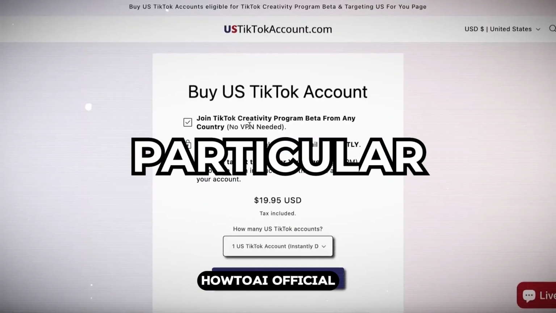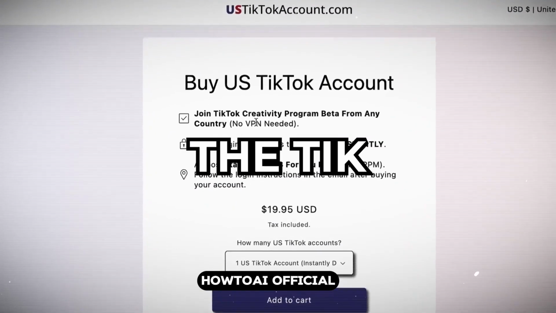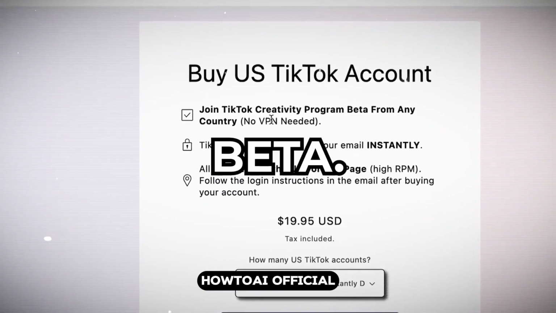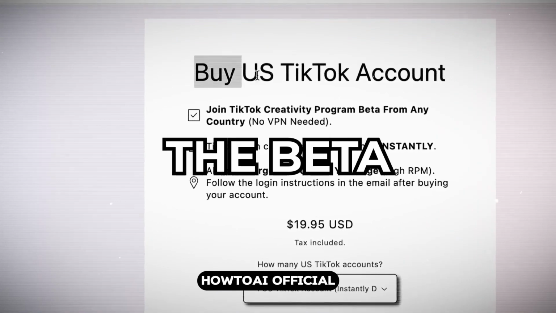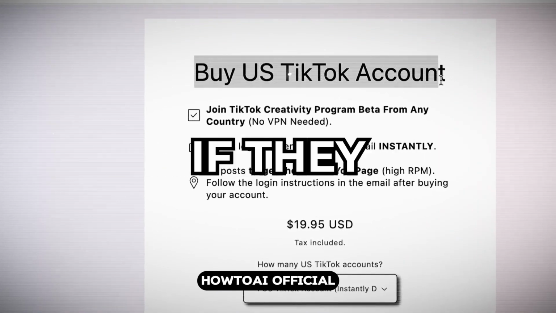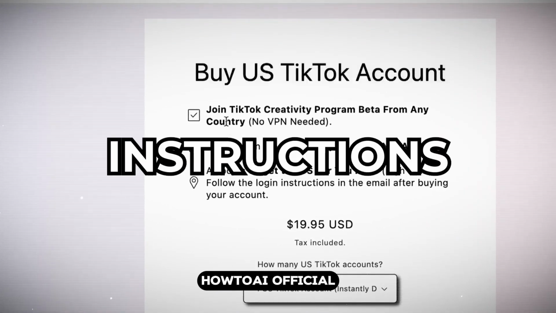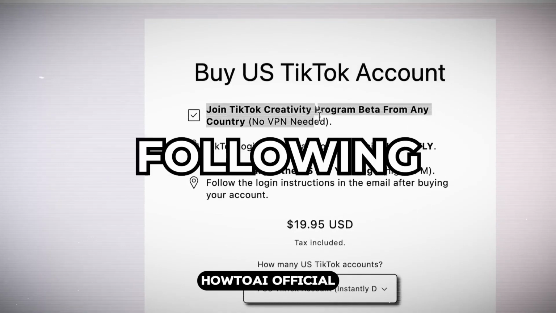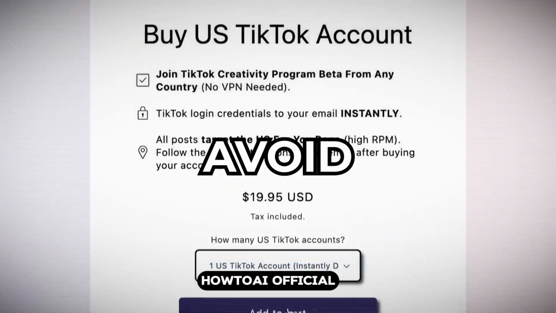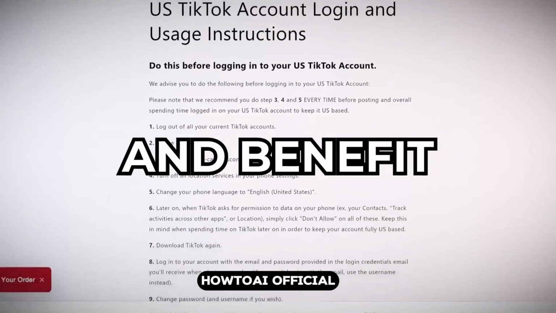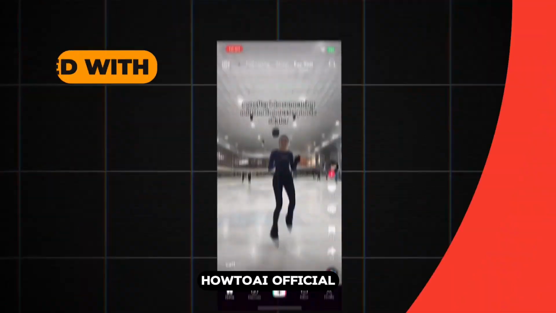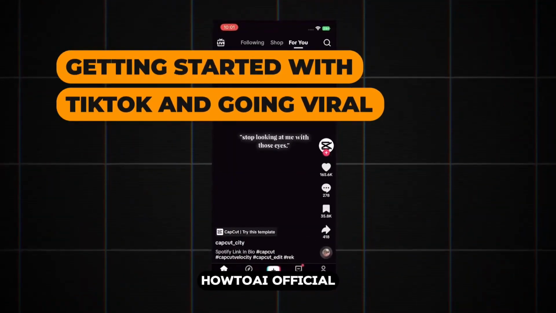Accessing the TikTok Creativity Program Beta from anywhere in the world. Currently, only users from particular regions are able to access the TikTok Creativity Program Beta. However, anyone can join the beta program from anywhere in the world if they follow some instructions. By using US TikTok accounts and following some particular steps, you can avoid regional restrictions and benefit from the program's features.